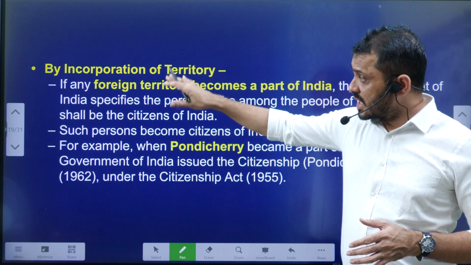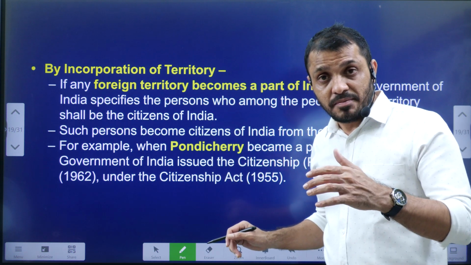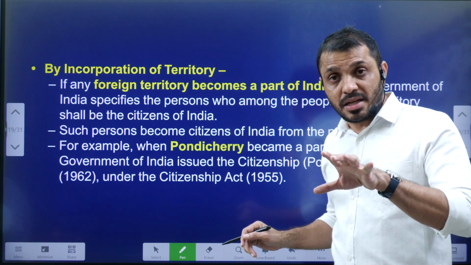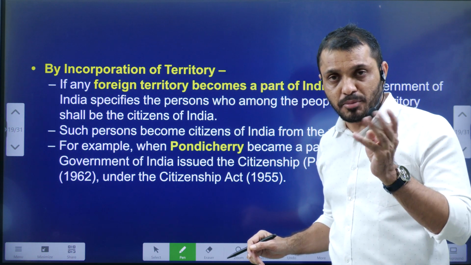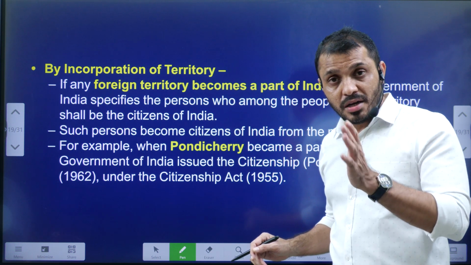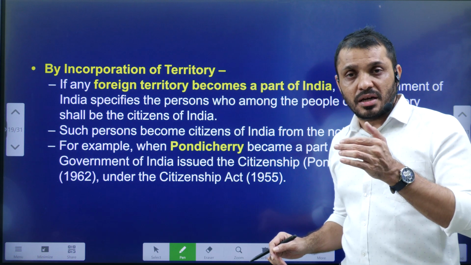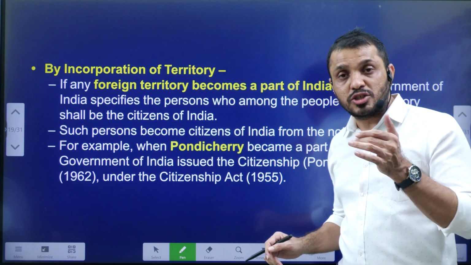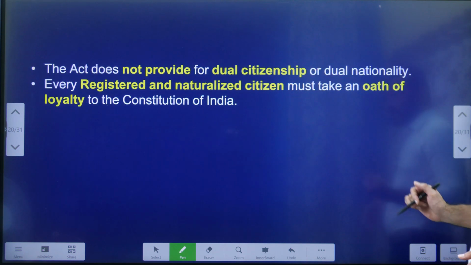And finally, incorporation of territory. If India occupies or acquires any territory, the government can make a law in such a manner that the people who are living in that area also become citizens of India. Best example: when Sikkim, Goa, Daman Diu, Dadra Nagar Haveli, Puducherry became part of India, the people living there also became Indians. This was through the incorporation of territory.